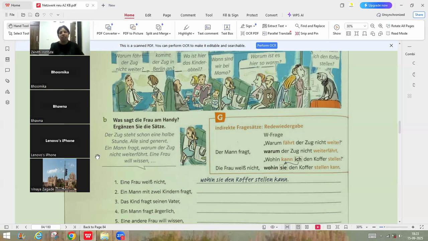Now see, suppose you are asking Vinaya, "When are you coming to the class?" Now Bhumika overheard this and is conveying that message to me, that Bhavna was asking Vinaya. Now what will she tell? She will tell that when are you coming to the class?